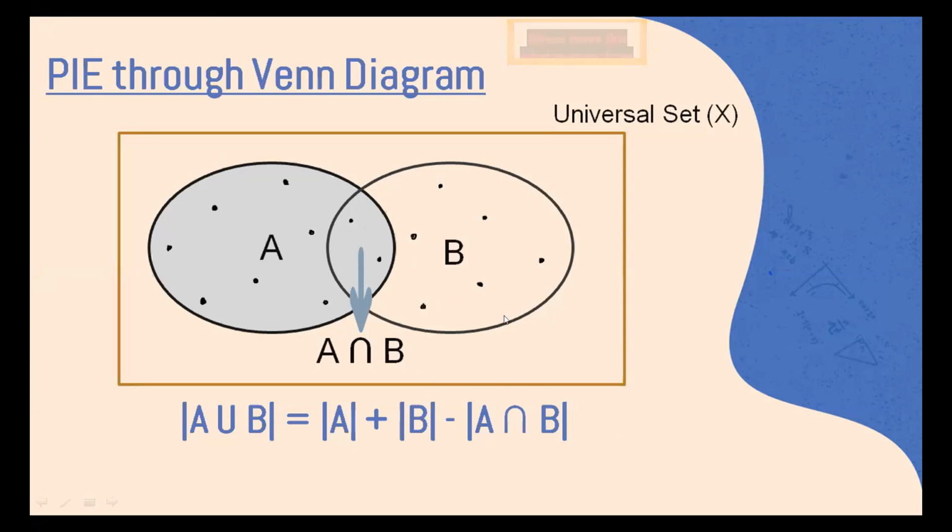Now, what implications does this have? We can also say that if A and B are disjoint sets, and what do I mean by disjoint? Disjoint simply means that they do not share any common elements. So if I say the set of all even numbers and the set of all odd numbers is disjoint, then I will be right.